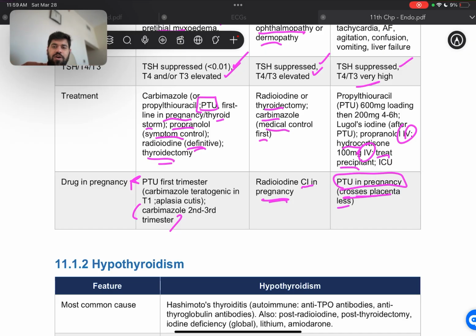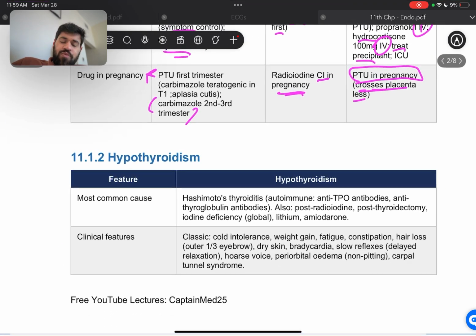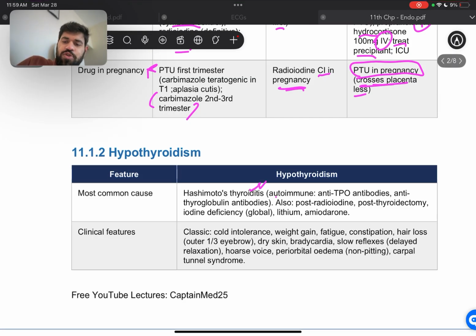All right, so that's all of the important points for the three different types of hyperthyroidism that AMC asks about. Moving on to hypothyroidism, most common cause is going to be Hashimoto's thyroiditis. It is autoimmune mediated. We will see anti-TPO antibodies, anti-thyroglobulin antibodies, and also post-radioiodine and post-thyroidectomy we can see hypothyroidism, because of global iodine deficiency, and lithium and amiodarone medications as well.